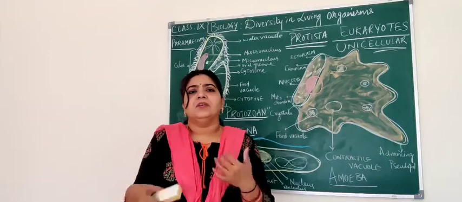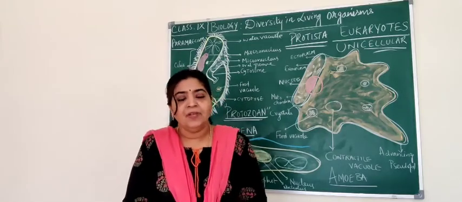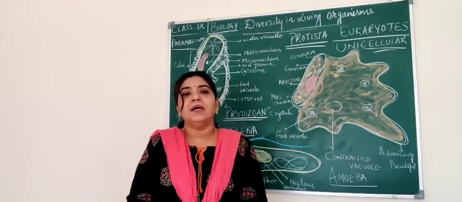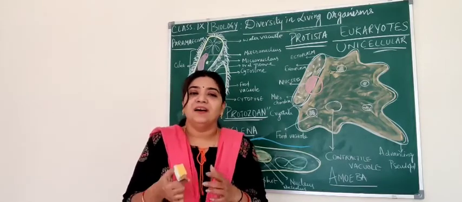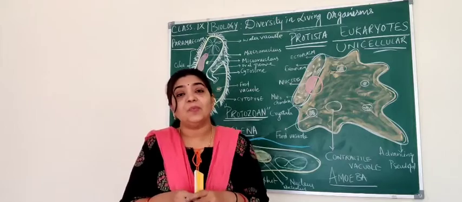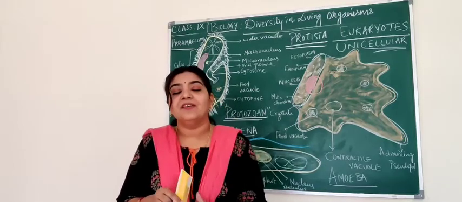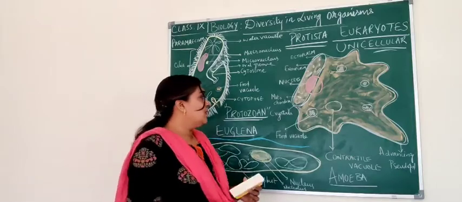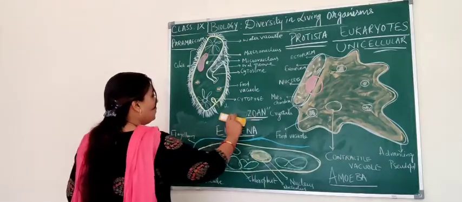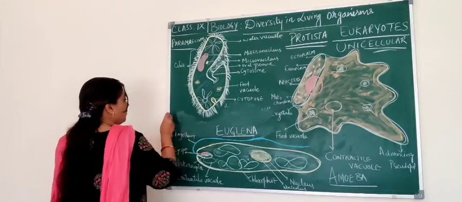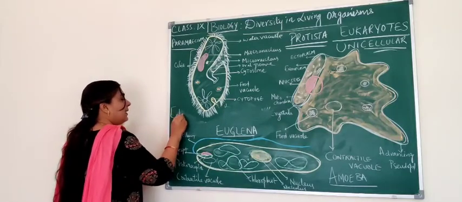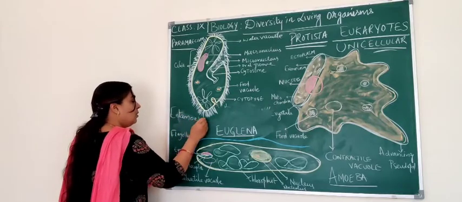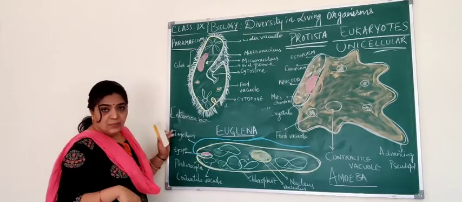Not only this, you have plasmodium, and you have trypanosoma, entamoeba. All these are also eukaryotic. Sorry, I said prokaryotic by mistake. They are also Protista. They are also protozoans. Entamoeba is one more organism which is a protozoan.